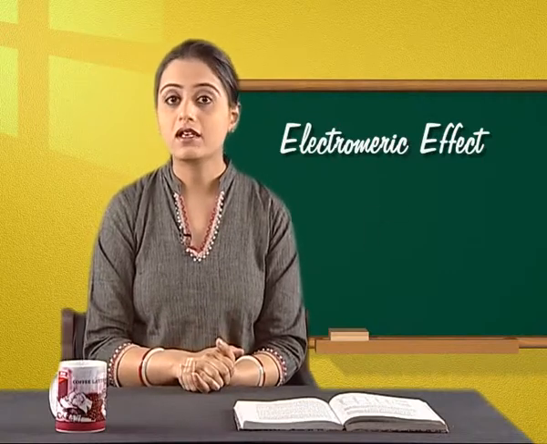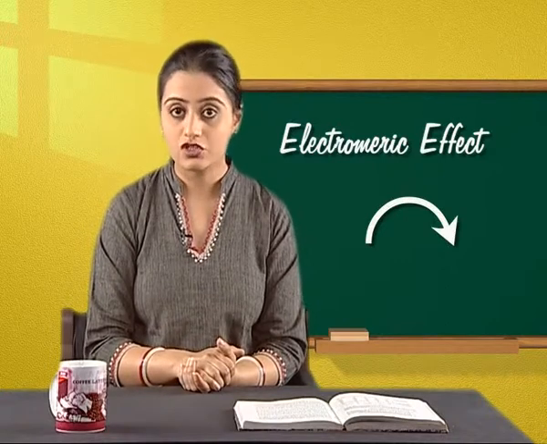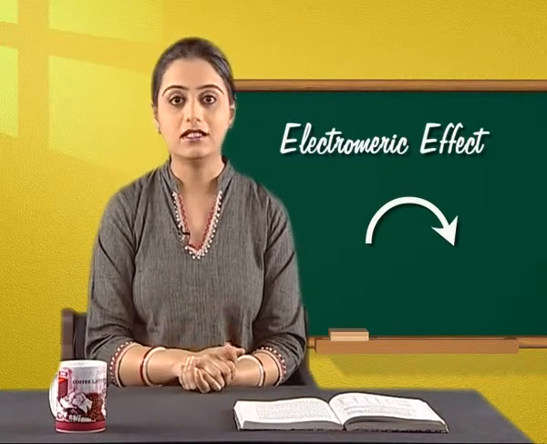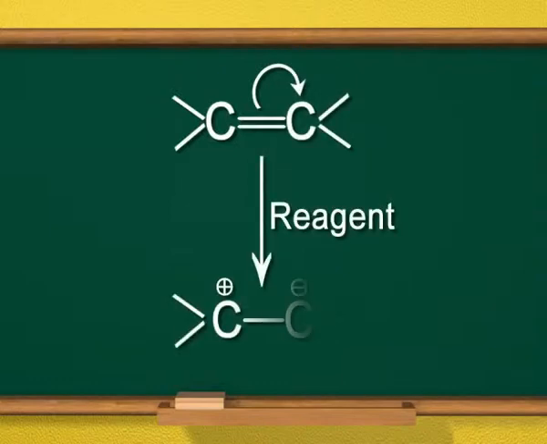The shift of the electrons is shown by a curved arrow indicating the direction of the electron shift as shown on the screen. The effect is temporary since the electrons revert to the original state on removing the reagent.